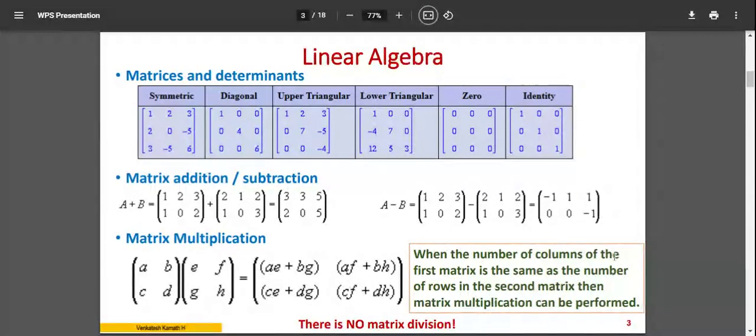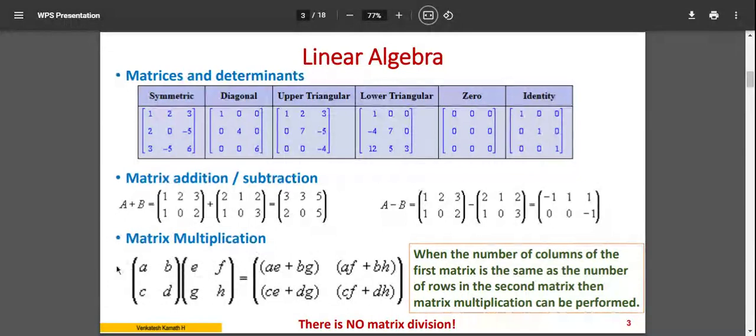Okay. Now, when the number of columns of the first matrix is the same as the number of rows in the second matrix, then matrix multiplication can be performed. That is, if one matrix is m by n, the other should be n by m, reverse order. So the number of columns of the first must equal the number of rows of the second. You have to ensure that when you come to matrix multiplication.